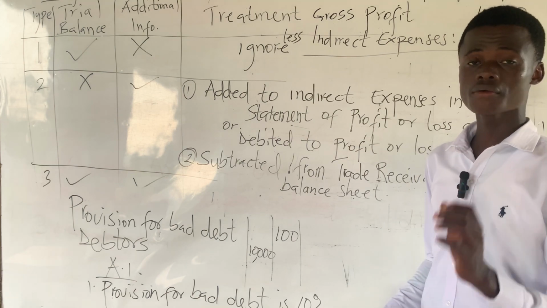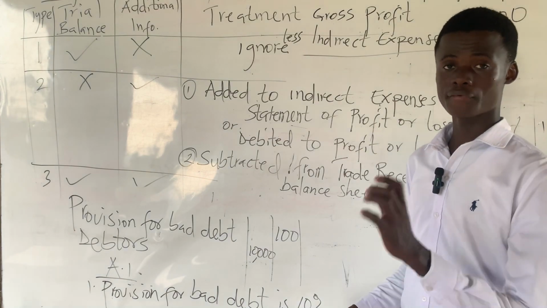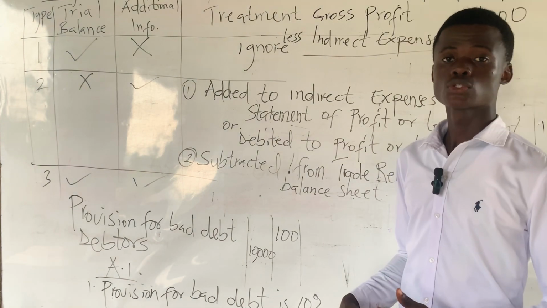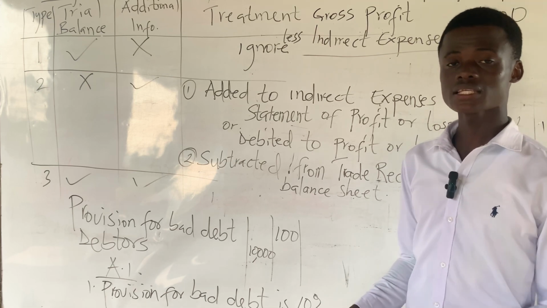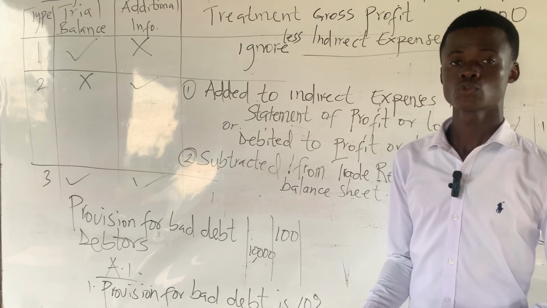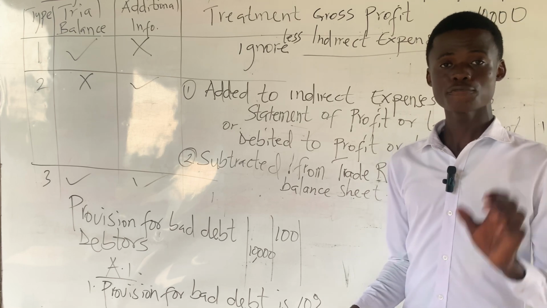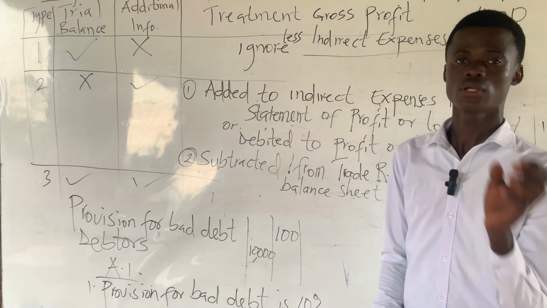When there is a decrease in provision for doubtful debt, that decrease or difference will be added to gross profit as other income. So after ascertaining your gross profit, you add the decrease in provision for doubtful debt to your gross profit as other income. So that's the first treatment. You check to see if the difference between the previous year and the current year is an increase or decrease.